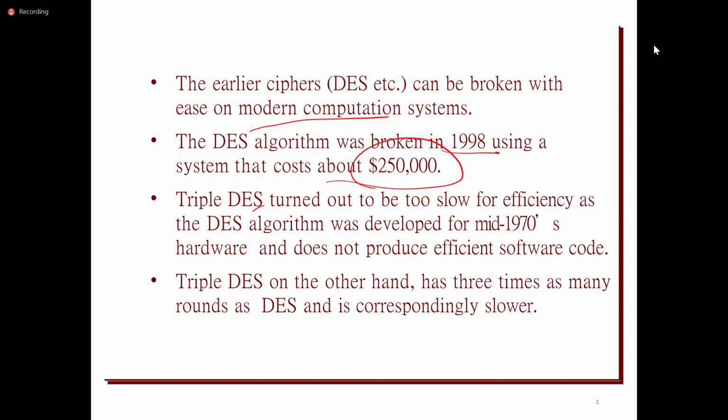Triple DES also has the same structure as the DES algorithm. Whatever the number of rounds in DES, it uses the same number of rounds, but in triple DES, at the sender side, it performs encryption and decryption multiple times. Because of these multiple encryptions and decryptions, it becomes too slow.